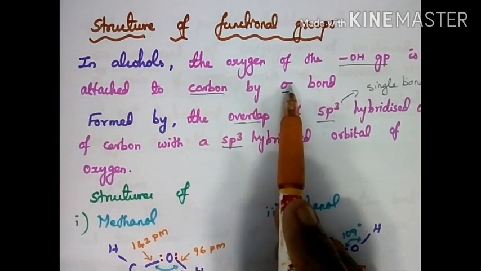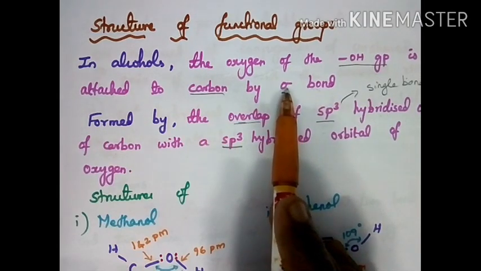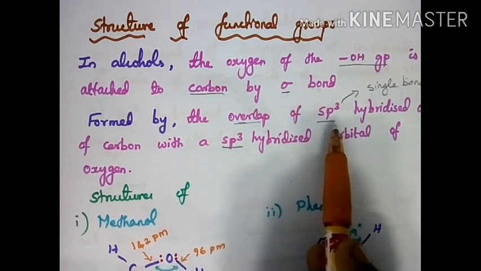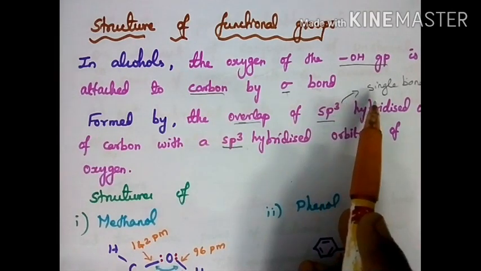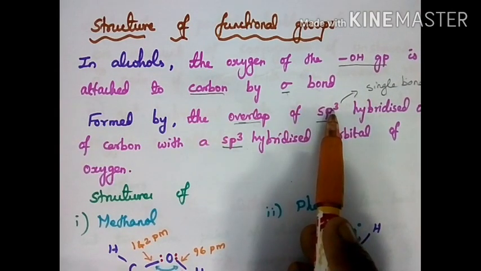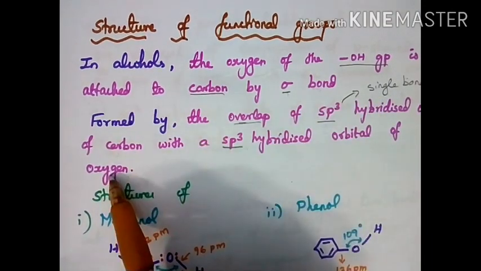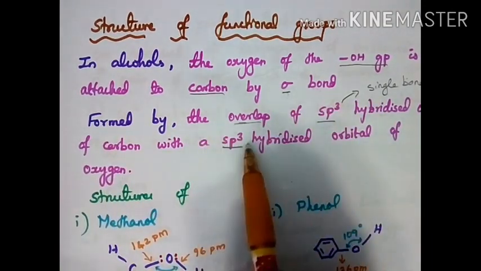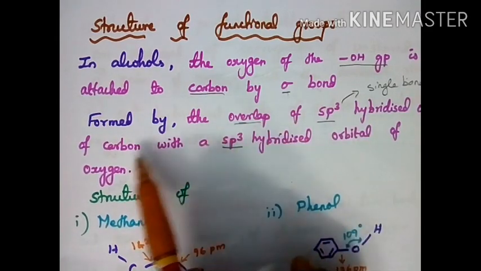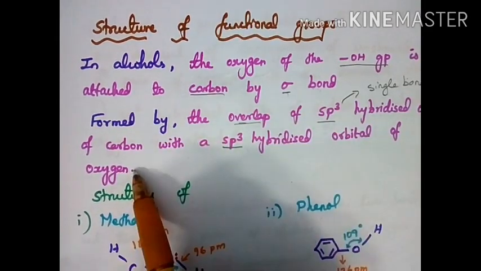That means the sigma bond is formed between a single bonded carbon and single bonded oxygen, that is sp3 hybridized carbon and sp3 hybridized oxygen.